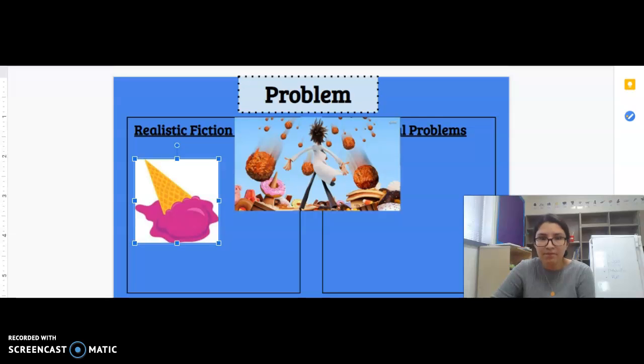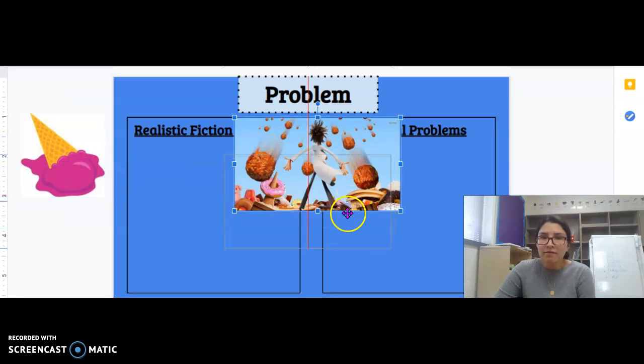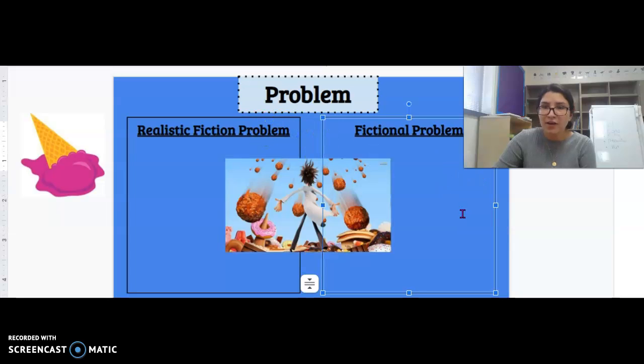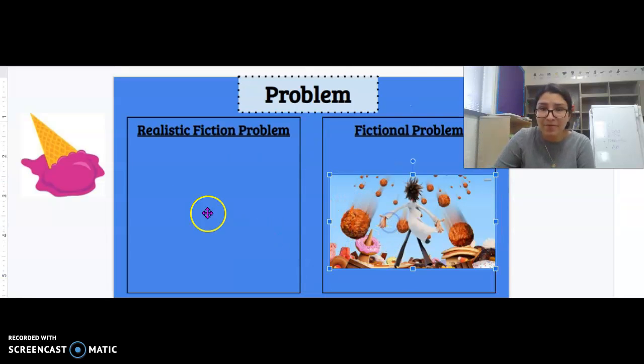Okay? So let's go ahead and look at this first picture real quick and figure out whether it belongs in realistic fiction problems or fictional problems. Go ahead and take a moment and think, where does this picture belong? Realistic fiction problem or fictional problem? Remember, it's raining food. If you think realistic fiction, thumbs up. If you think fictional, thumbs down. What do you have? I hope you have a thumbs down. This is a fictional problem. It's not really going to happen, right?